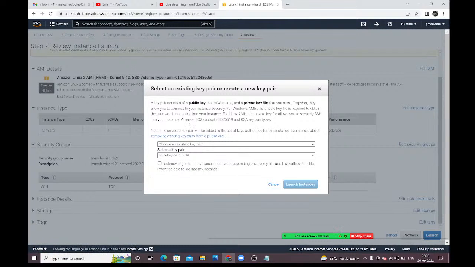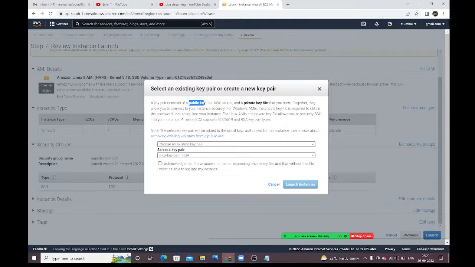A key pair consists of a public key that AWS stores. Two keys are generated: one is the public key and the other is the private key. The public key, AWS is only storing, at the AWS side only. And the private key is shared with you. If you want to connect with this Linux machine, the private key is compulsory, then only you will be able to connect.